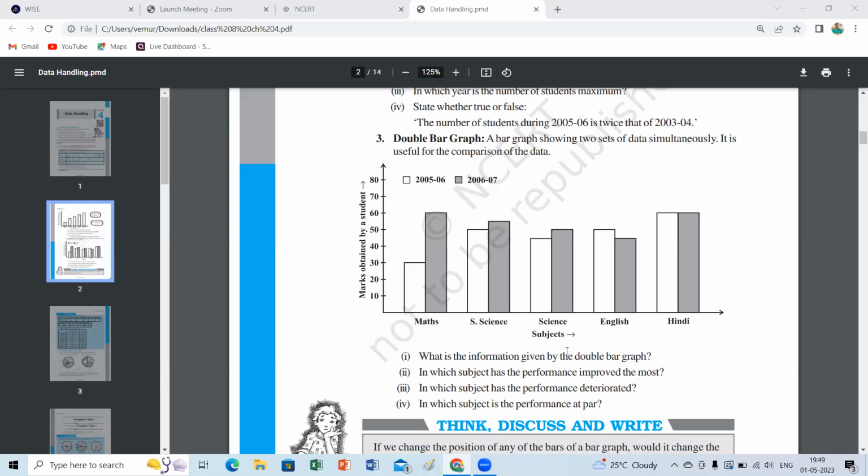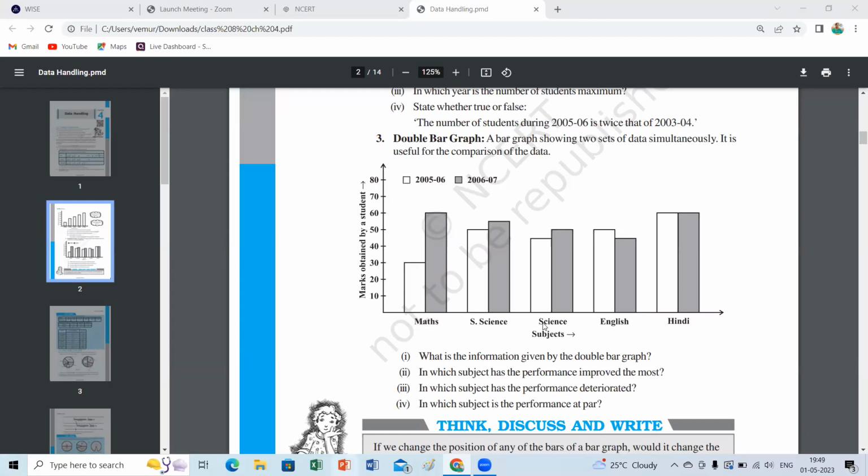Which subject is equal? Looking at the bars, in the Hindi subject, the lengths of the bars are the same in 2005 and 2006. He's maintained it constantly. There is no up and down. Same marks, like 60 or 70. I'm not sure about the marks, but it's very close to 60.